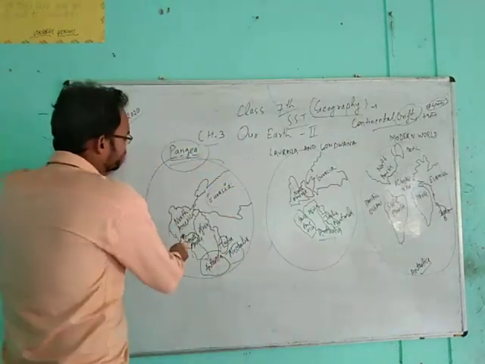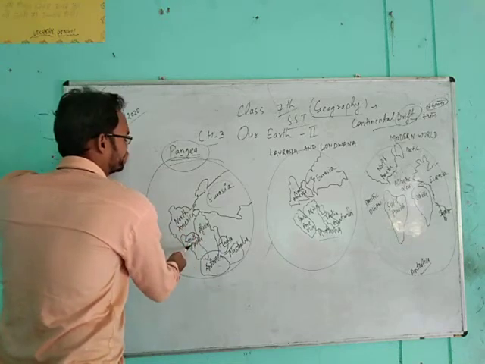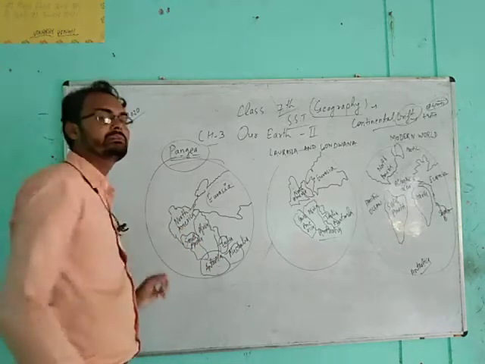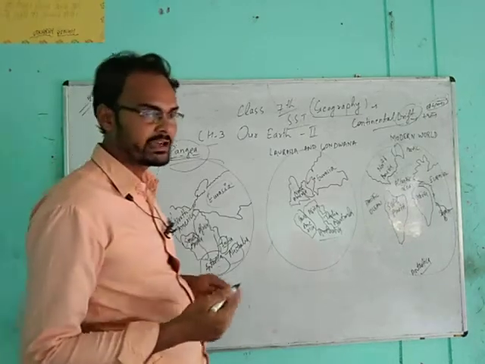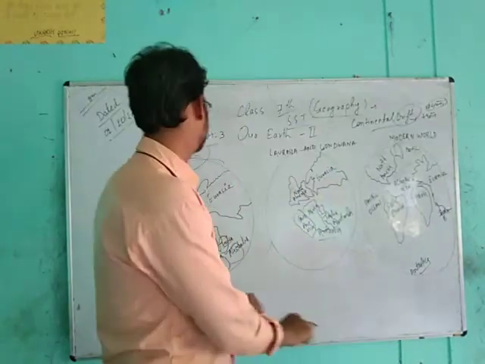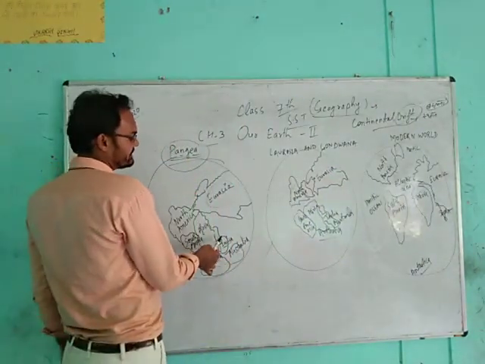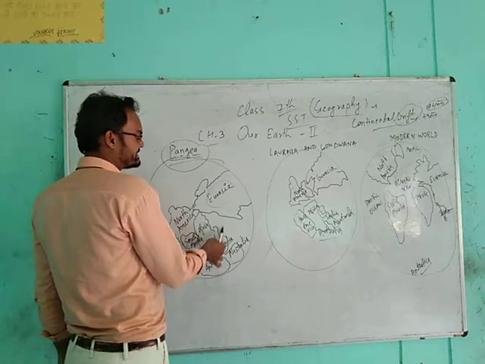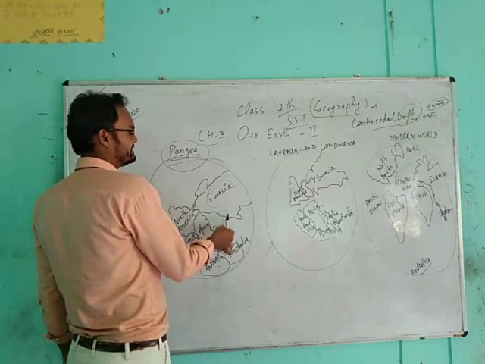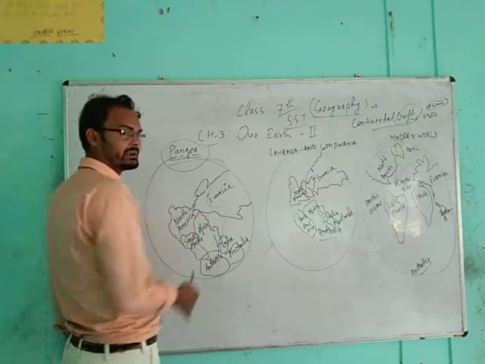If you see North America on the left side, then Africa, South America. India was always a different continent, and now it is in Asia, but India had been separated, and as time passed, it mixed into Eurasia.